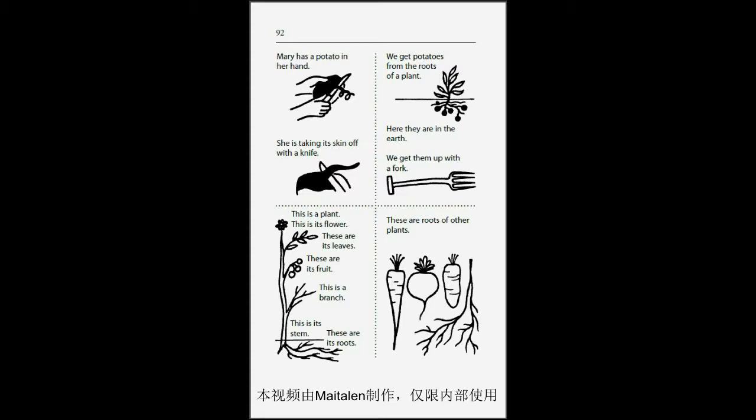This is a plant. This is its flower. These are its leaves. These are its fruit. This is a branch. This is its stem. These are its roots. These are roots of other plants.